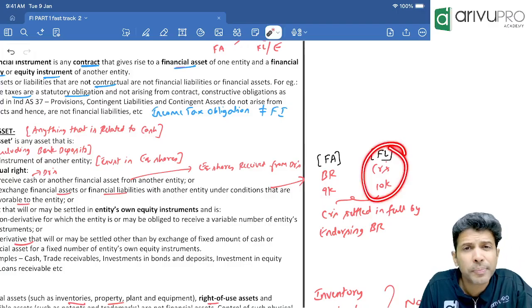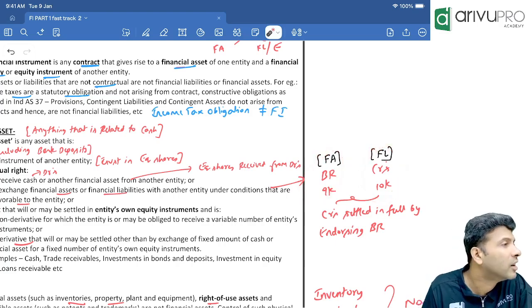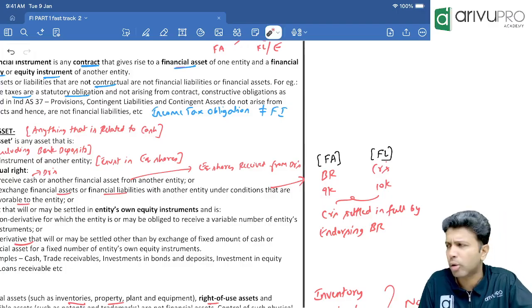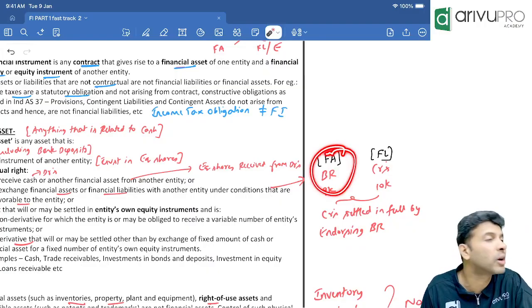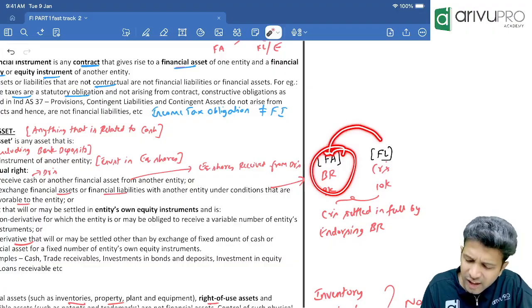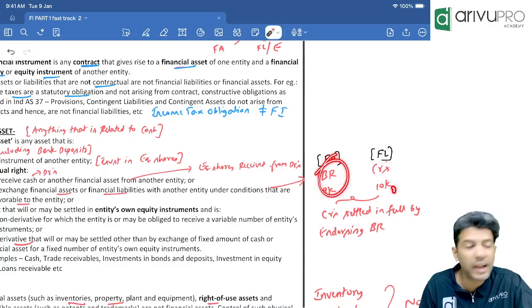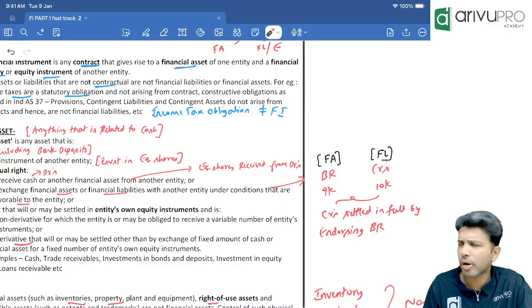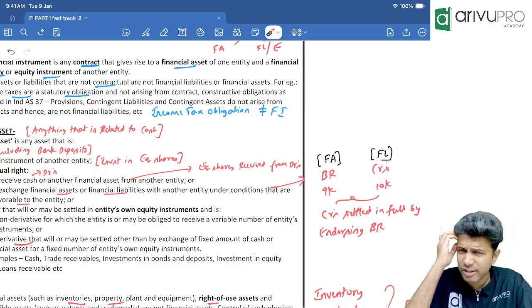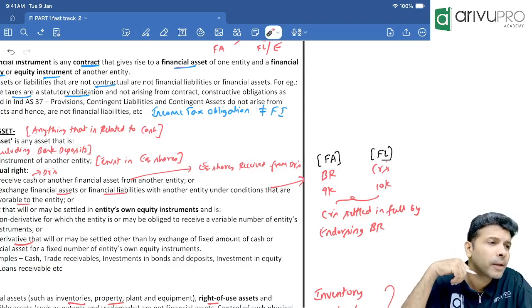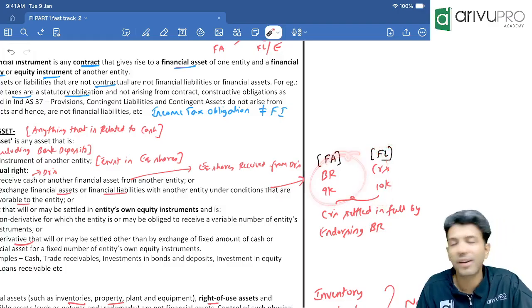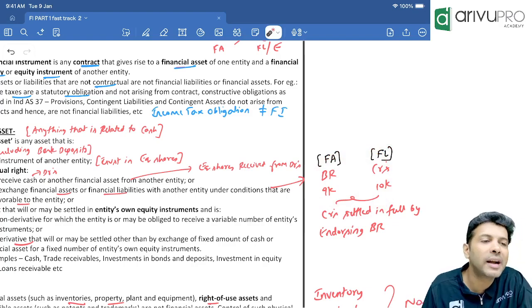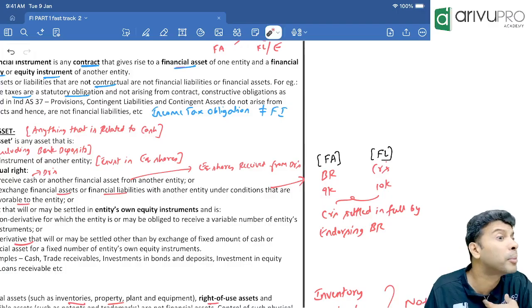Now, we have to pay creditor how much? 10,000. We told our creditor, we don't have cash, we have a bill receivable worth 9,000. Do you want it? Creditor told, no problem, give it. Instead of cash, can you take a bill receivable? Creditor told, no problem, give it. Now, sad scenario this is or happy case for us? Happy, how? Sir, I have to pay the creditor 10,000. But I am giving the bill receivable only worth 9K. So, I paid less. So, this is unfavorable or favorable for me?